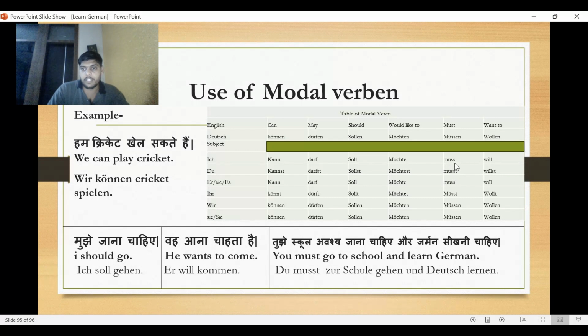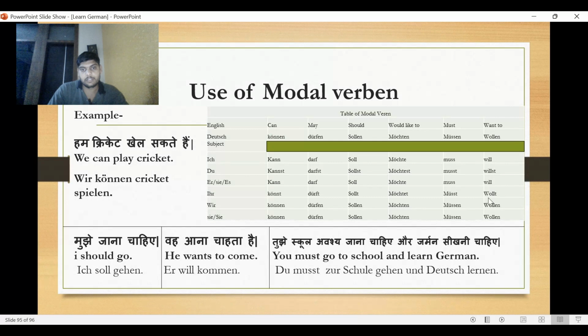Here there is already a double s, that's why we did not add another s, so we added only t. Will, willst. Okay, and if the subject is ihr, at that time we will add only te in the ich form.